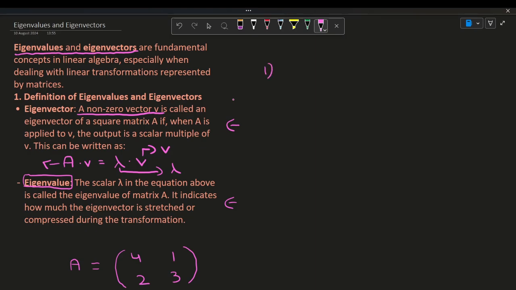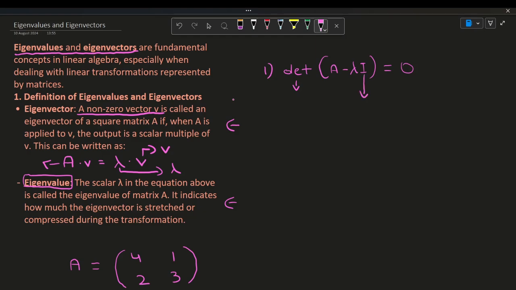So our first step is to find the determinant of A minus lambda I and equating that to 0. That is our first step, and this is called the characteristic equation. If you're wondering what a determinant is, make sure you go back to my previous videos where I teach you how to find the determinant of a matrix. But it is quite simple because we're dealing with only 2 into 2 matrices right now.